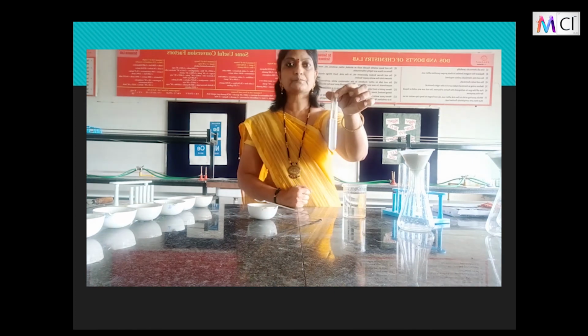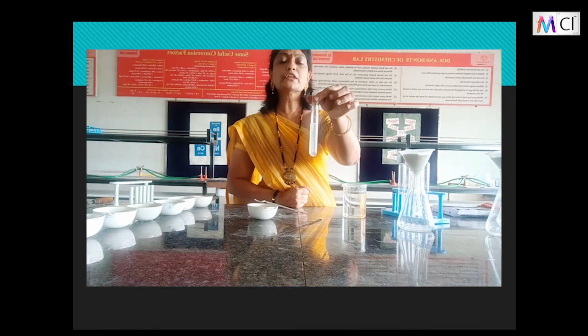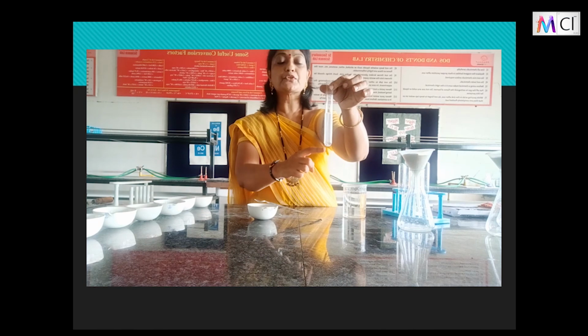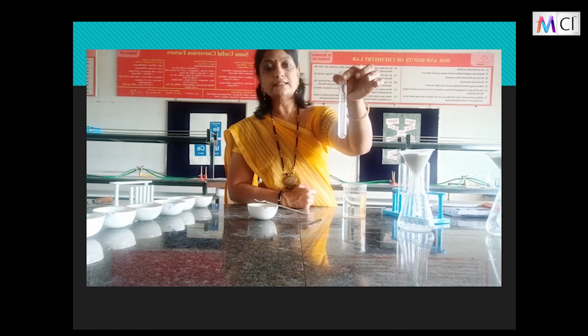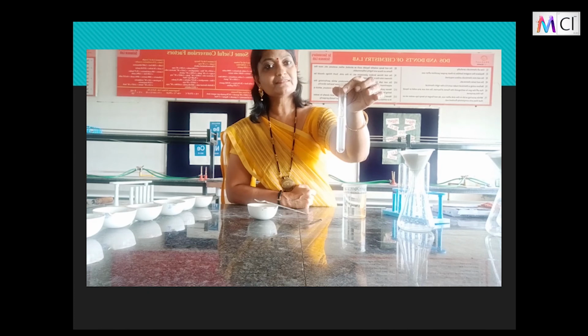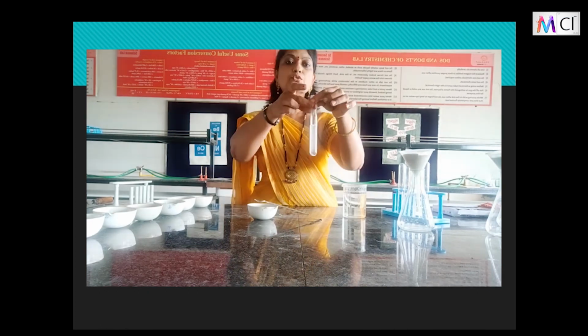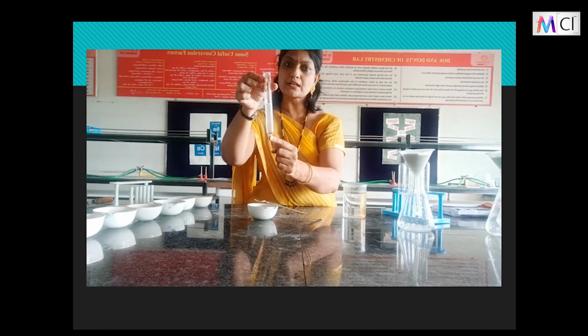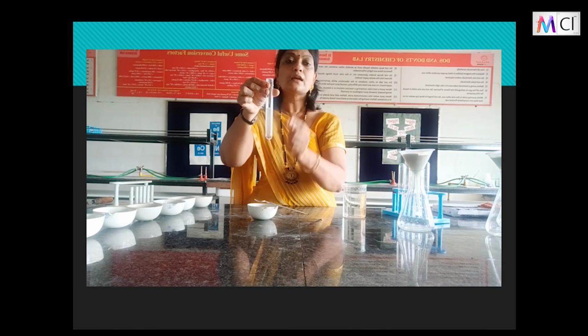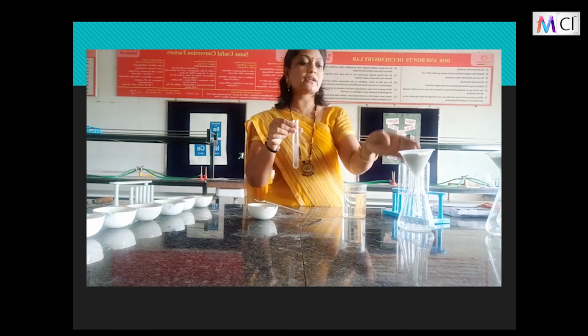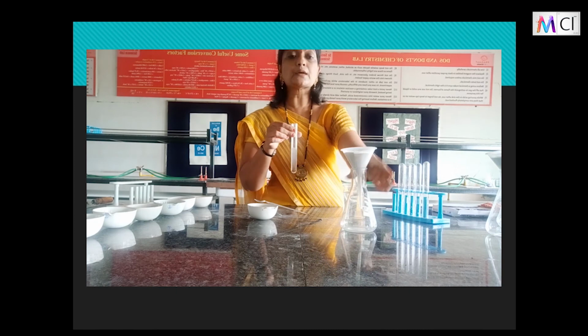See here. What can you observe? First, let us see the transparency. Is the solution transparent? Yes. The solution is completely transparent, right? Now some of the solution we will put in this setup of filtration.